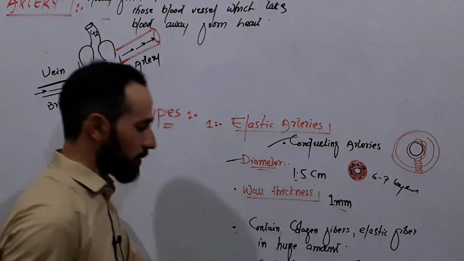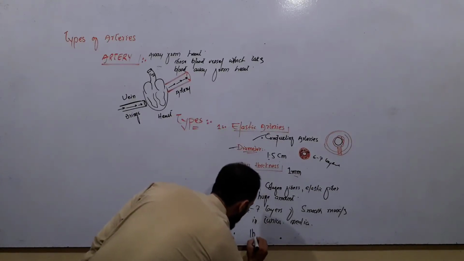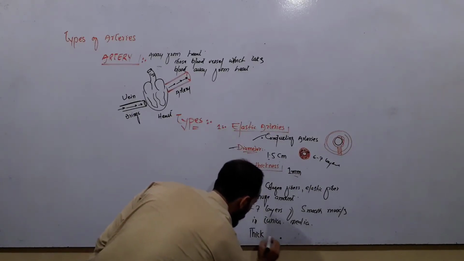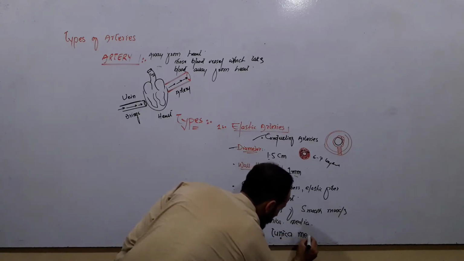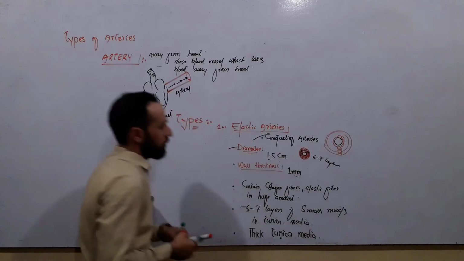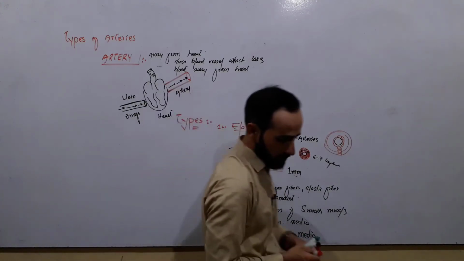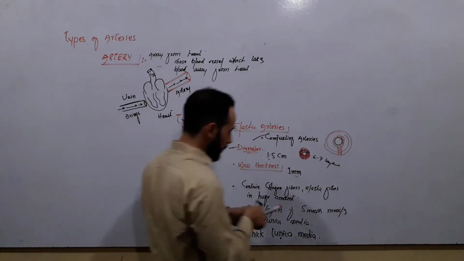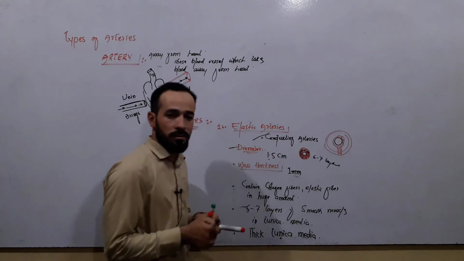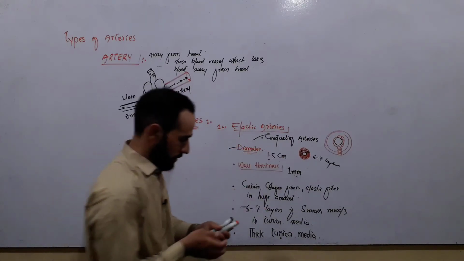As they have many layers of smooth muscle cells in their tunica media, so we say that they have thick tunica media. Okay. So this was the first type of arteries in our body, that is elastic arteries, right? And the example of such arteries is the aorta. Examples of elastic arteries or conducting arteries is aorta, right?